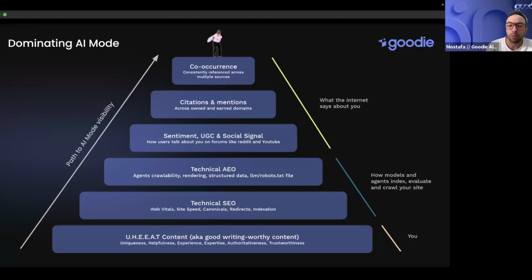And you can see here your path to AI mode visibility is going to come down to essentially what you do as a brand, and then how models and agents index, evaluate, and crawl your site. So the foundation, and then all the way at the top, what the internet says about you. So sentiment, UGC, citations, mentions, and co-occurrence are becoming very, very important. And you're not who you think you are. You are what the internet says about you.